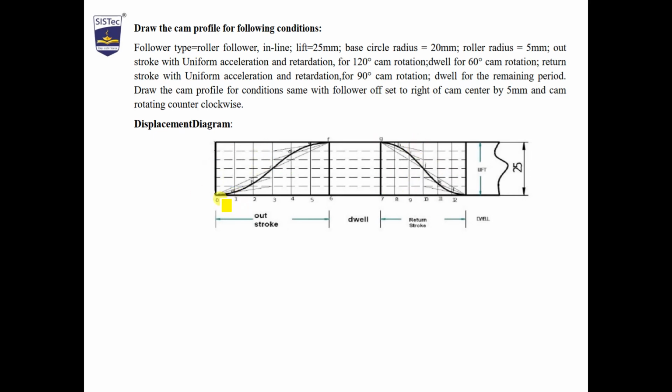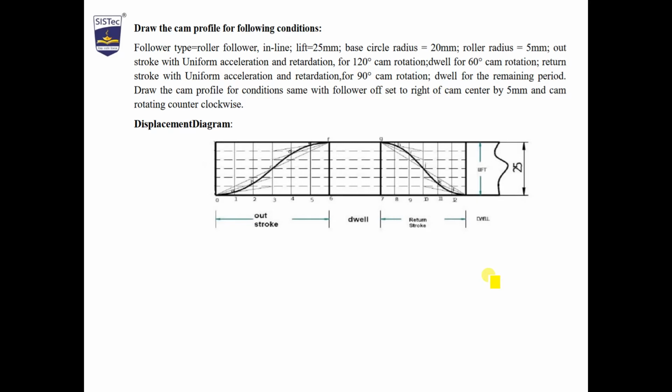Now the first line with the first number, here is the point A. Second line with the second number, B is the point. Third line with the third number, C is the point. Fourth line with number 4, D is the point. Fifth line with the fifth number, we have E point. So join all these points and you will get this curve. F and G is constant, and similarly H, I, J, K, L will give you the points. So this will give you the displacement diagram.